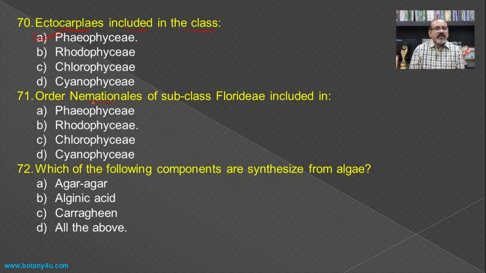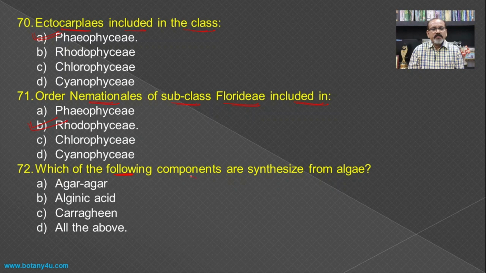Then order Nemalionales of subclass Florideae is included in the Rhodophyceae, and the member in the study is Batrachospermum.